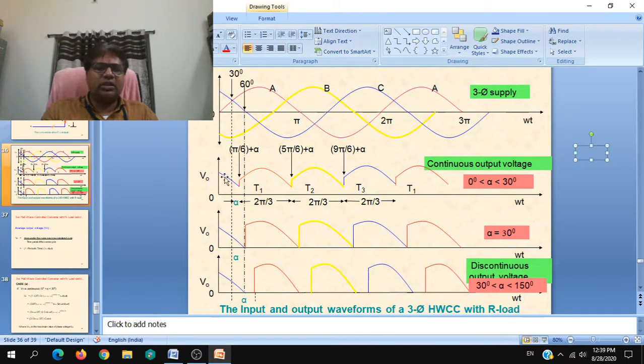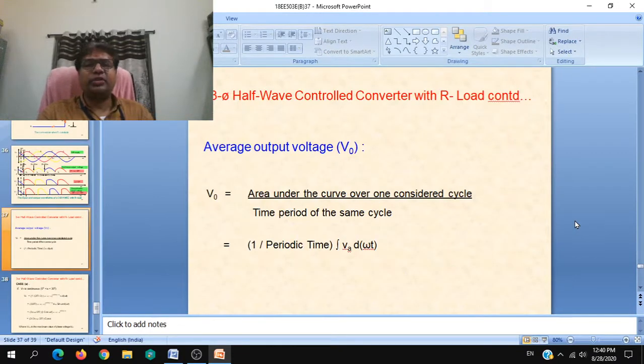Eventually the load voltage will be continuous, with no discontinuity, for alpha equal to 30 degrees. But when alpha increases more than 30, that is 30 plus 30, from 60 to 180 degrees, the load current and load voltage become discontinuous. You should be in a position to explain these things.